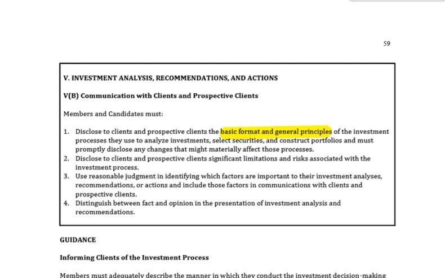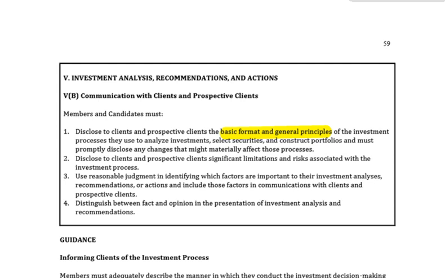So if, for example, they manage assets in a certain way and all of a sudden they decide they don't want to manage them in this way any longer, they want to have a bit of a change, they're allowed to do that, but of course they need to disclose that to their clients promptly, so the clients then can decide whether or not they would like to still be part of this process.